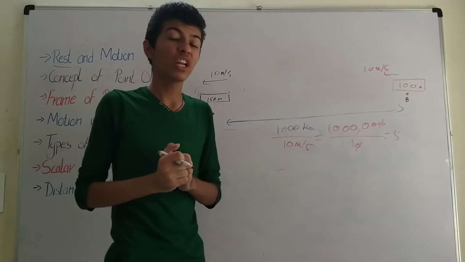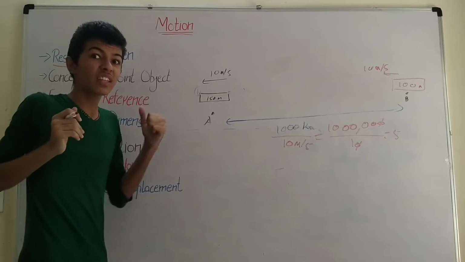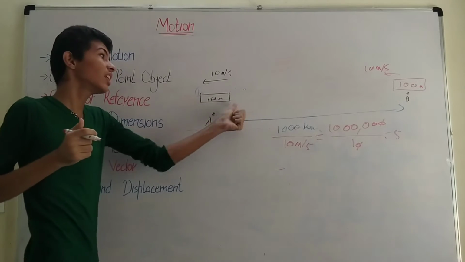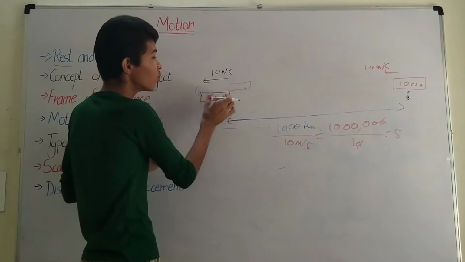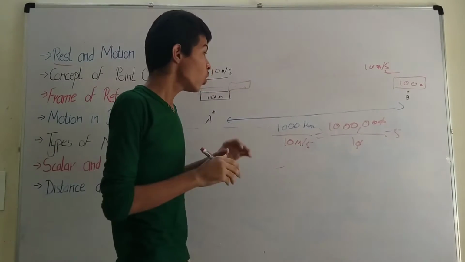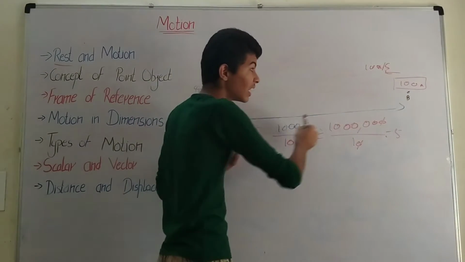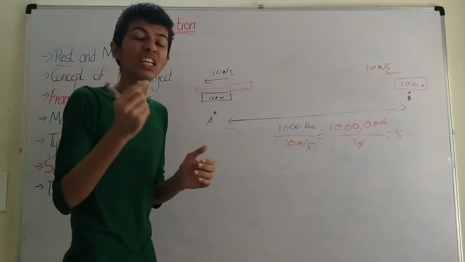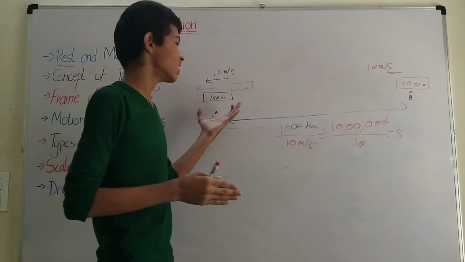But in this scenario we have not included the 25 seconds which we included in the earlier case. When the train was here, I have not included the time to cross this platform also. Why? Because the time taken by the train to cross such a large distance is not comparable with this, it is very small compared to this.